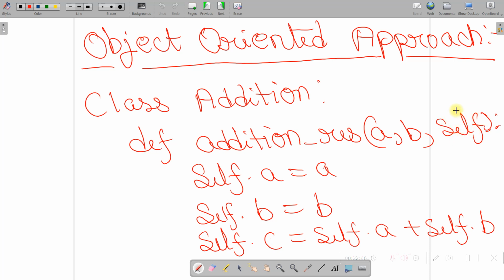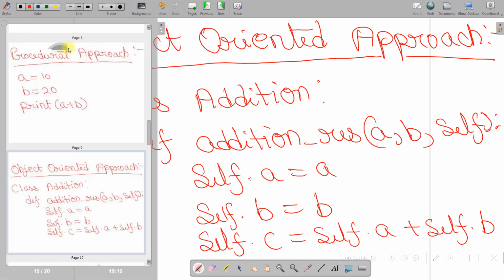For now just consider it as a third parameter, which is a self contained parameter. Then we are just assigning the value of a and b to this self container, and then doing the addition of both the values, and finally we are printing the result.